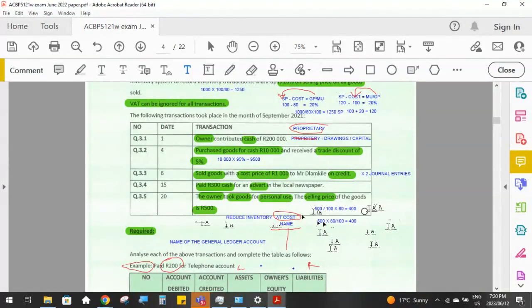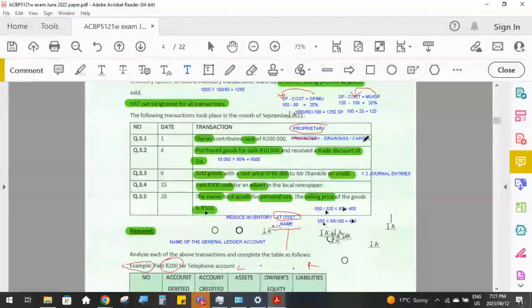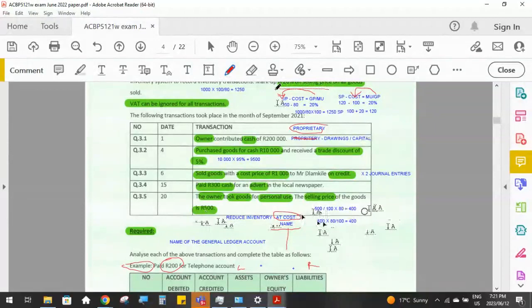Okay, do you understand what we're doing there? We are converting the selling price into the cost price using, again, this equation that we calculated right at the beginning of the question. So this again is a strategy that you're going to follow, is to write this equation down and then use it when you need to.